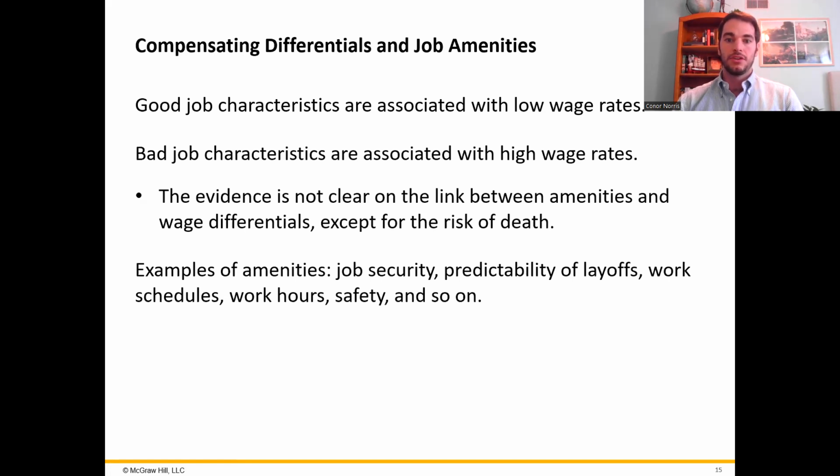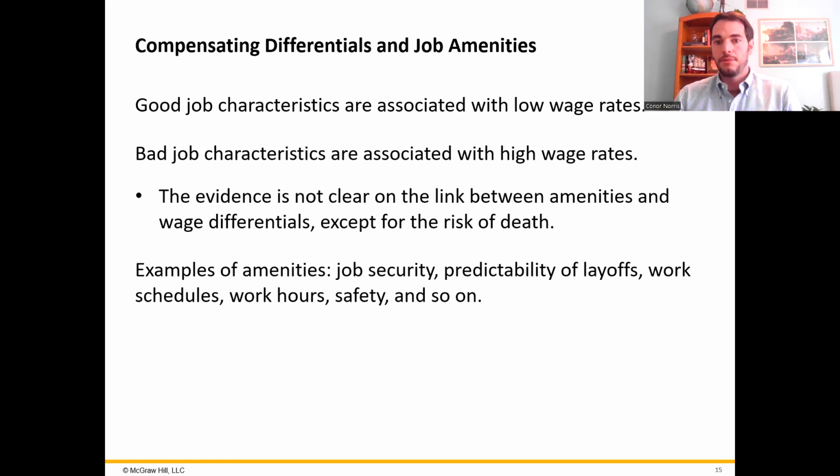But here's the key. Jobs that offer better amenities, more vacation time, safer working conditions, often come with lower wages, while jobs with fewer of those perks often have to pay more to attract workers. This is part of what we call compensating differentials. Wages adjust to account for the desirability or undesirability of job characteristics. Initially, we just focused on safety, and part of that is because that's the most striking and simplest example. But we can also look at the other characteristics of these jobs to see the same trade-off in action.